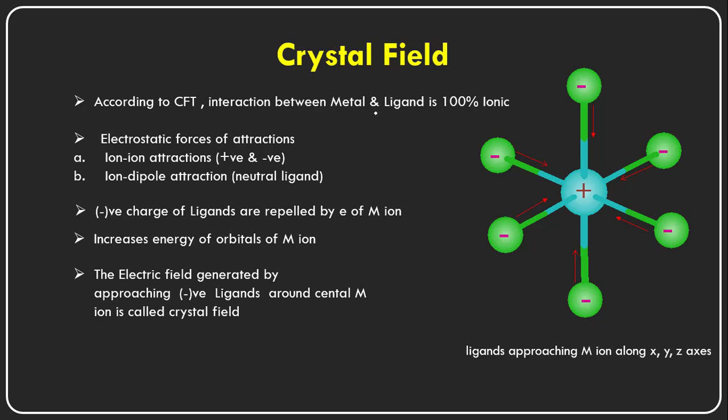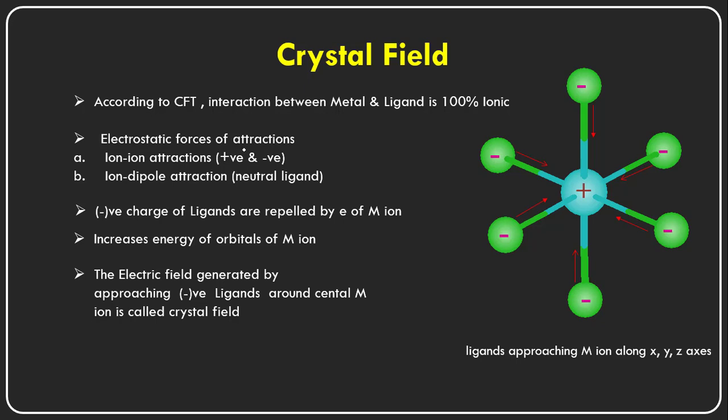But in crystal field theory, the bonding taking place between the metal and the ligand is 100% ionic in nature. Ionic attractions are taking place between the central metal cation and the negatively charged species, those are called ligands. So as per crystal field theory, it is a 100% ionic bond. And the ionic bonds are electrostatic forces of attraction.